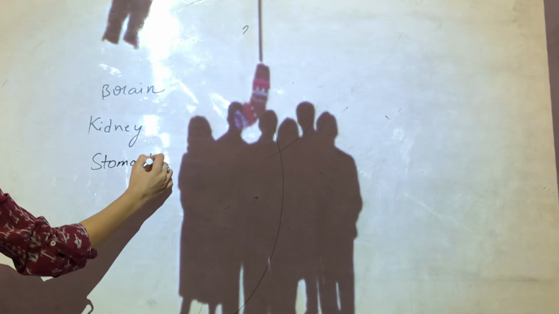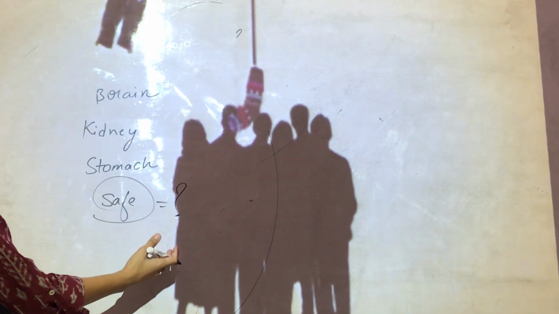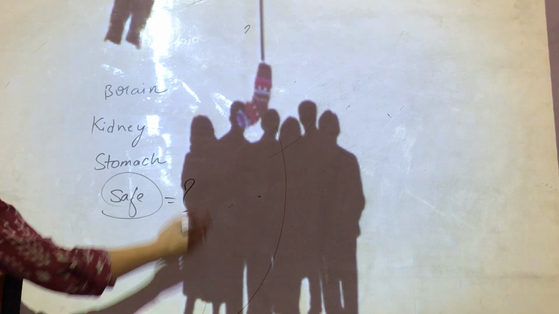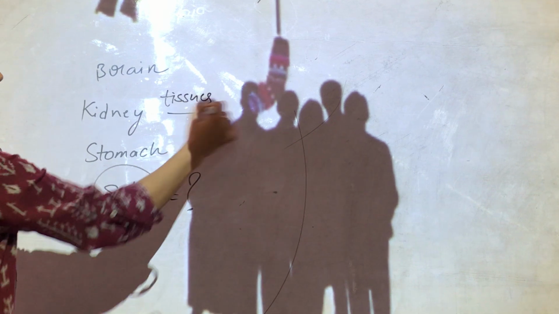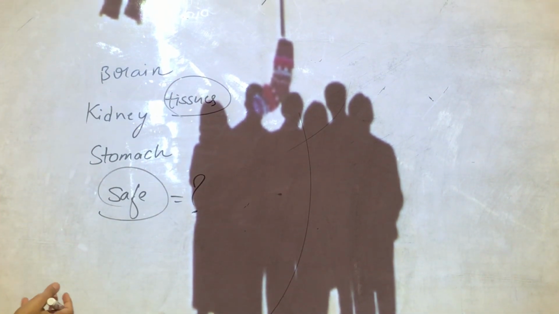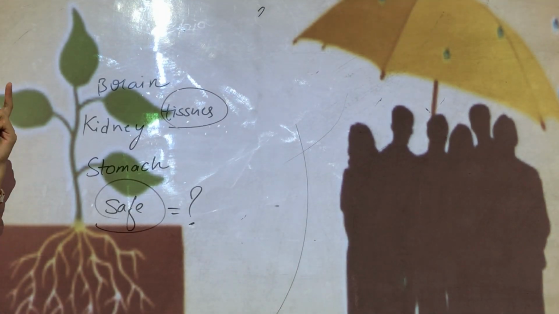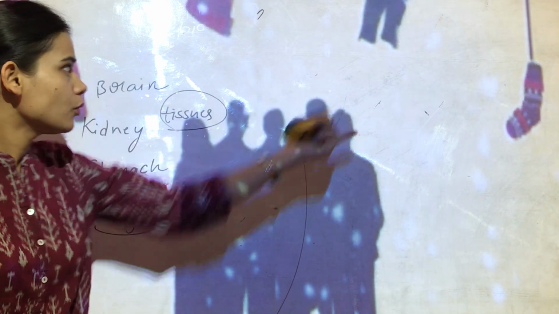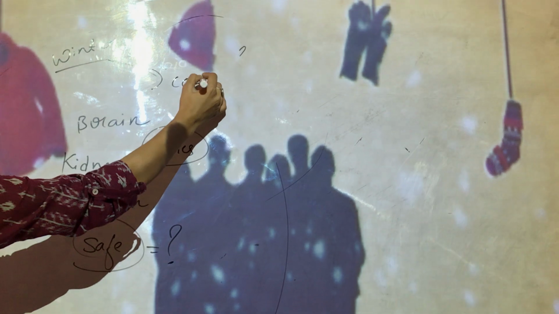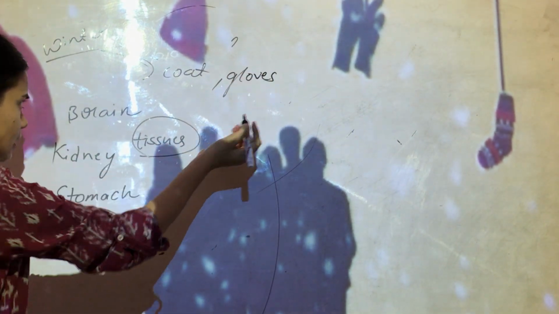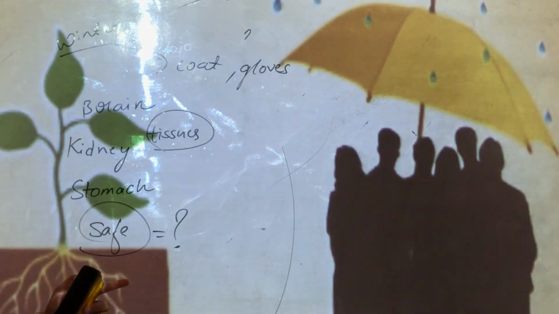Now, how do you think these organs are kept safe? Their safety is of utmost importance, because without these organs we cannot function, we cannot survive. There is no worth in tissues or cells if these organs are not protected. So how can you protect your organs? For example, if there is winter, you will wear woolen clothes, sweaters, a coat, gloves, and a scarf to cover yourself, so that your organs are protected.